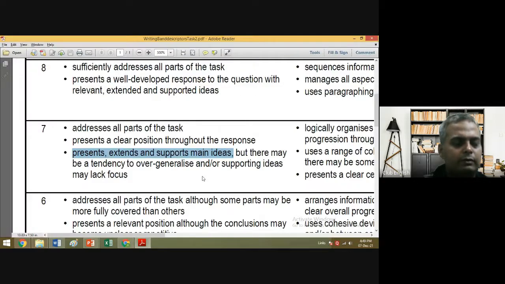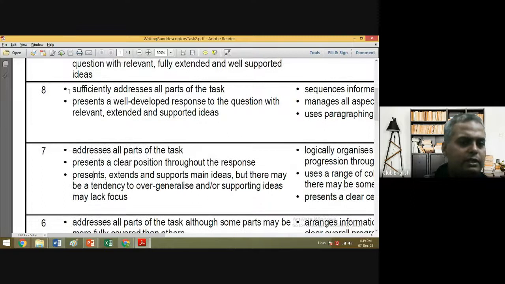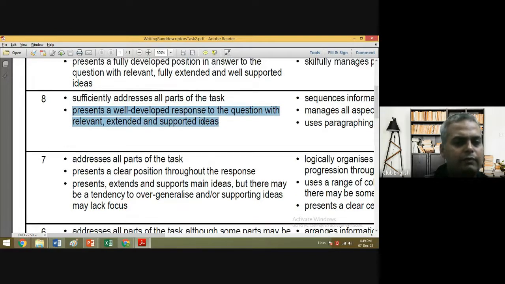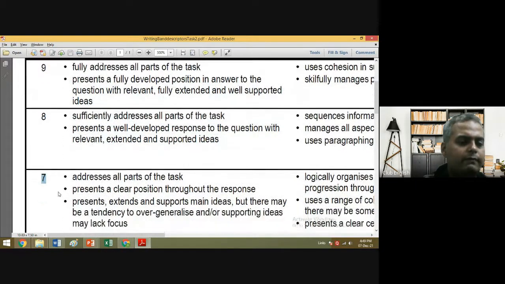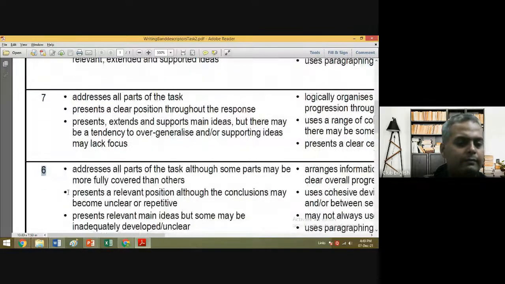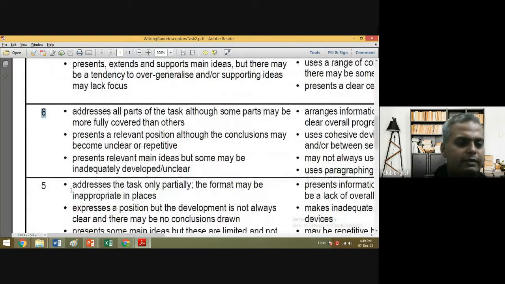If it is well organized and well written, for example, it sufficiently addresses all parts of the task and presents a well developed response to the question with relevant, extended, and supported ideas. The better you do, the better band you will get. You probably can get 9, 8, 7, or 6 as well. Now see what is written in 6. Addresses all parts of the task, although some parts may be more fully covered than others. Presents a relevant position, although the conclusions may be unclear or repetitive.